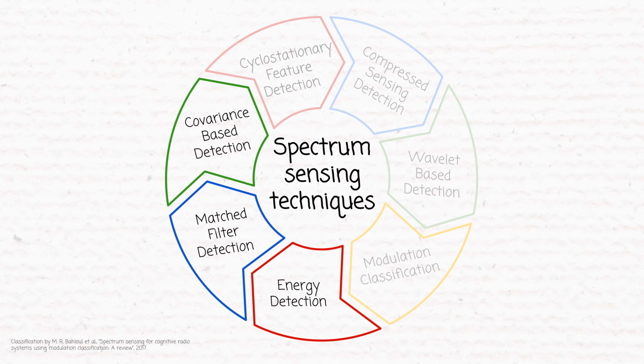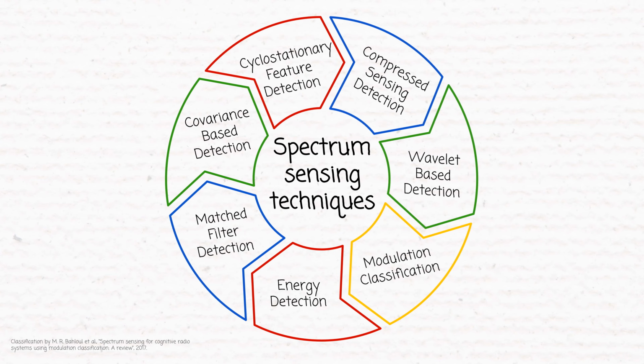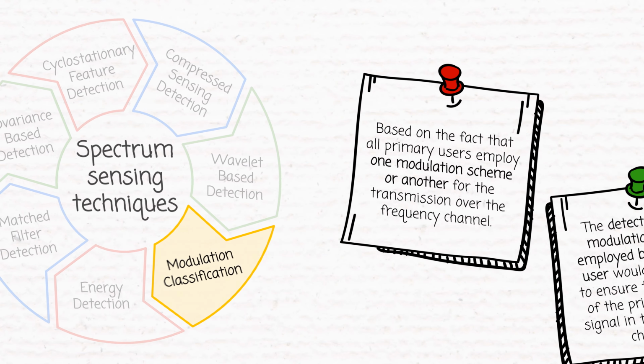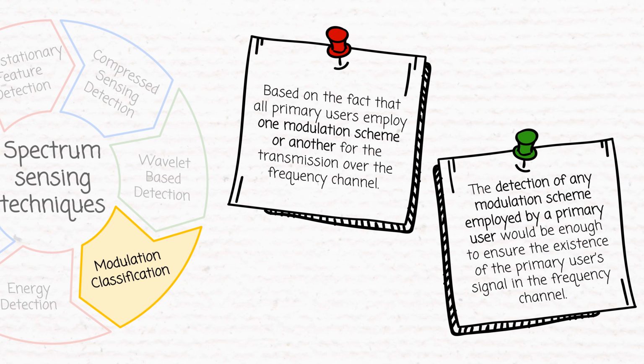Nowadays, there are many different spectrum sensing techniques, but in this project, we focus on modulation classification. According to this technique, the detection of a modulation scheme employed by a primary user would be enough to ensure the existence of the primary user's signal in the frequency channel.